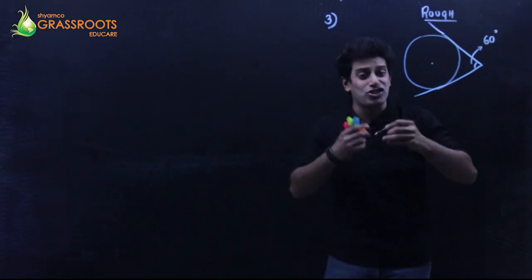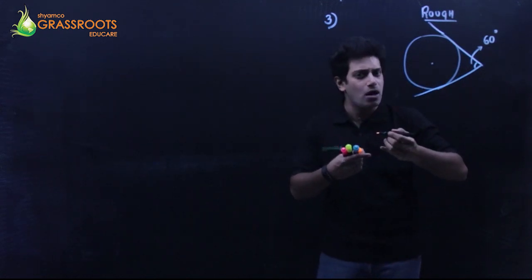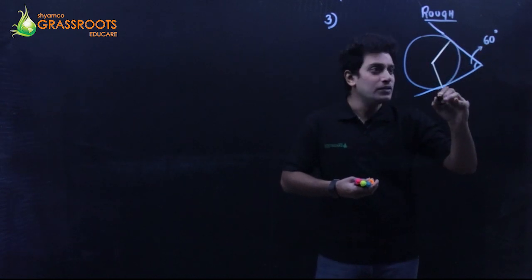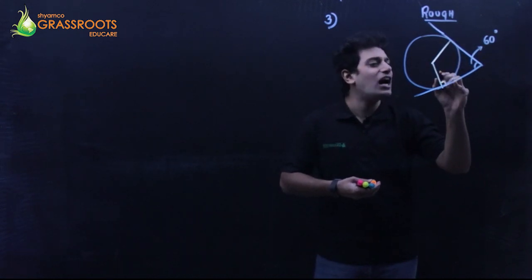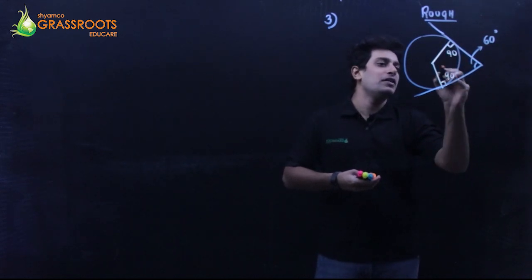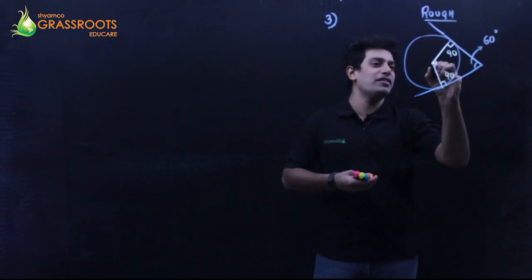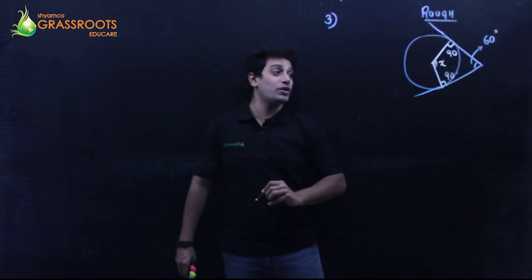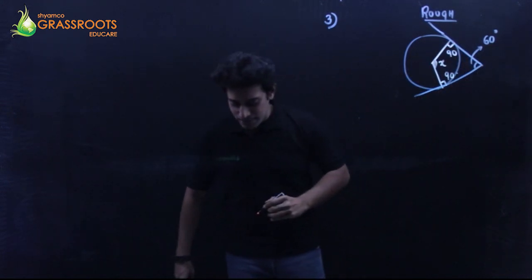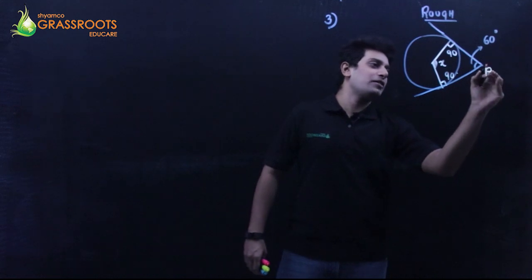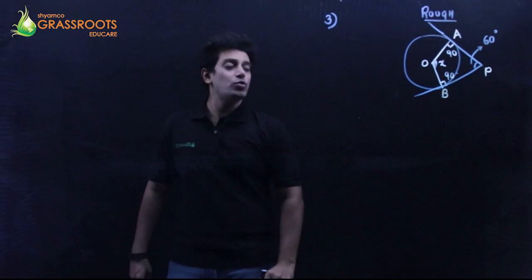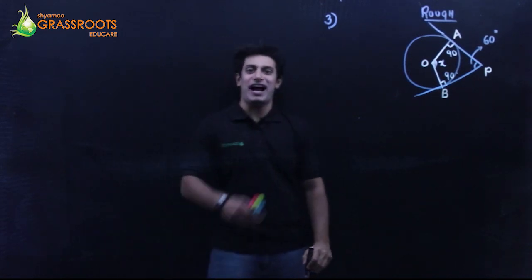So if I do some extra geometry behind this sum, check. I'll draw a radius. Aha! Radius and tangents are perpendicular. Awesome. Let this central angle be x. Let me call these points P, A, O and B. I can use the geometry involved behind this.